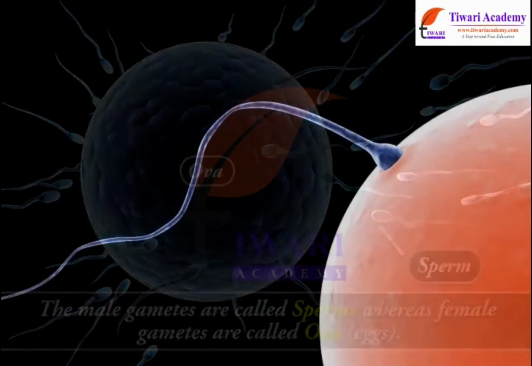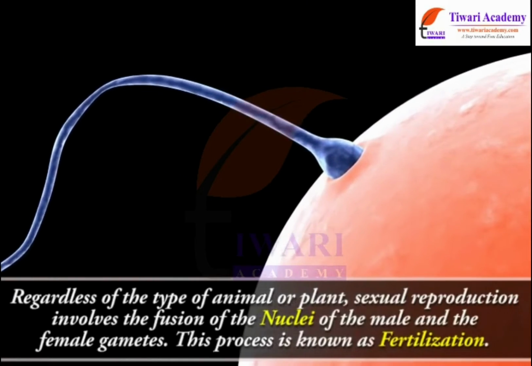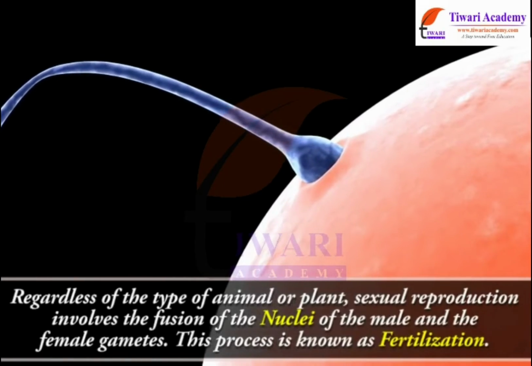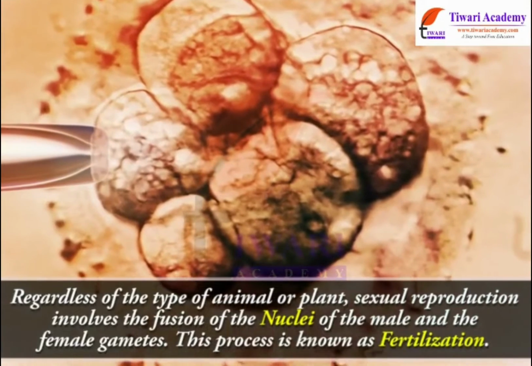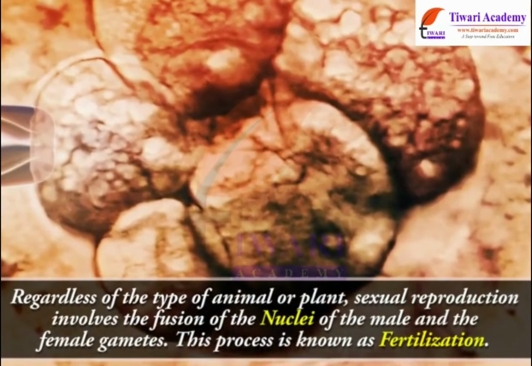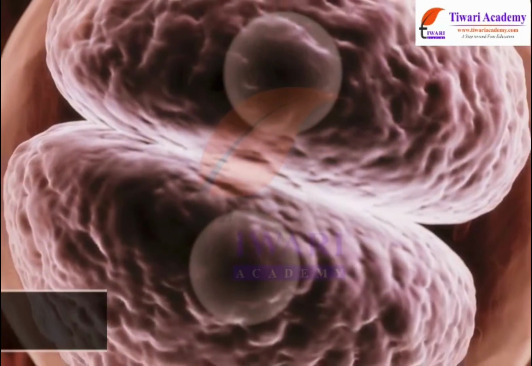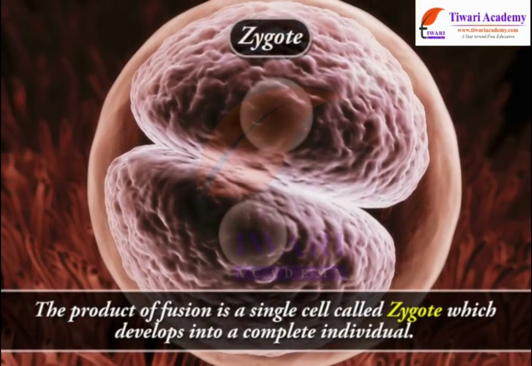Regardless of the type of animal or plant, sexual reproduction involves the fusion of the nuclei of the male and the female gametes. This process is known as fertilization. The product of fusion is a single cell called zygote, which develops into a complete individual.